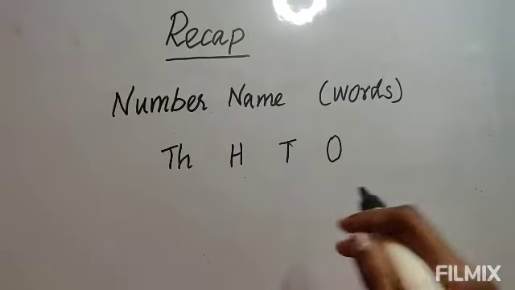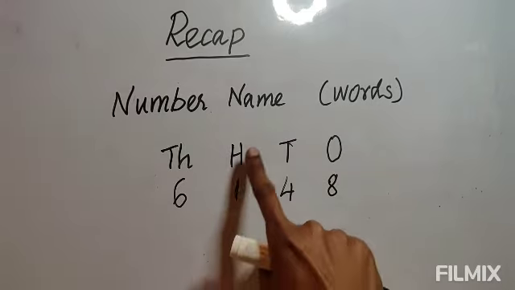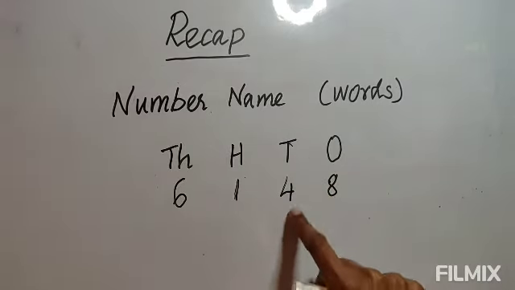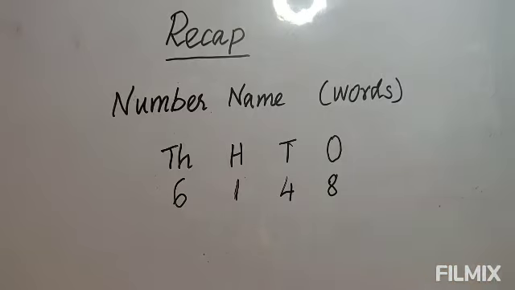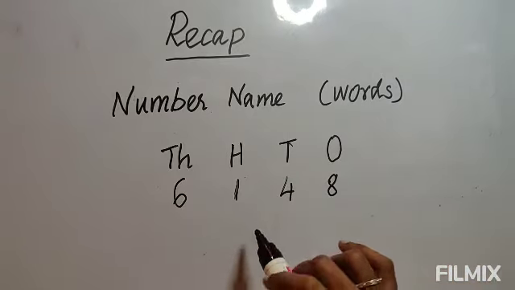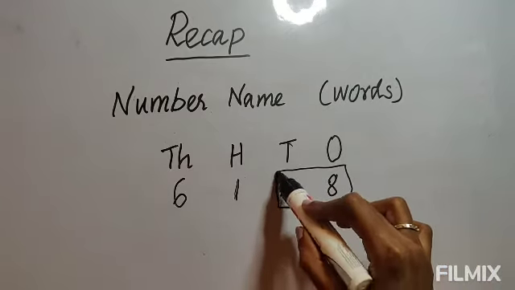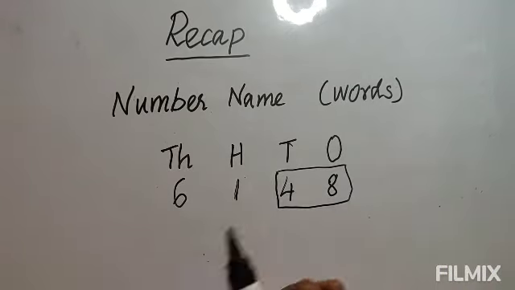Suppose now I am giving a number here, for example. See the number, in thousands place 6, in hundreds place 1, in tens place 4, in ones place 8. So here is the number. When you write the number name, these two together you have to read. Okay, the last 2 digits, tens and ones, together you have to read out.